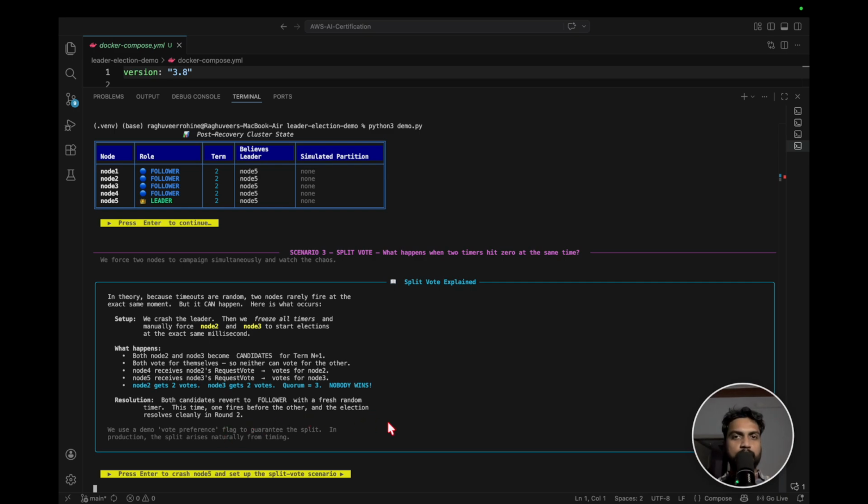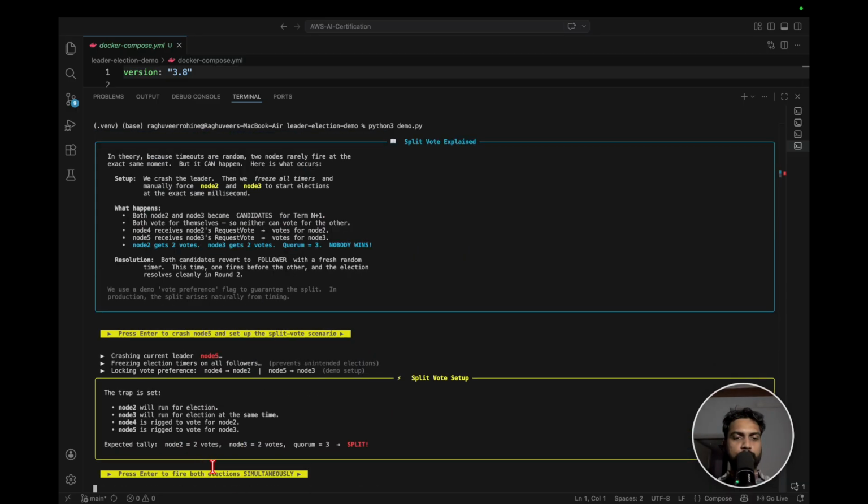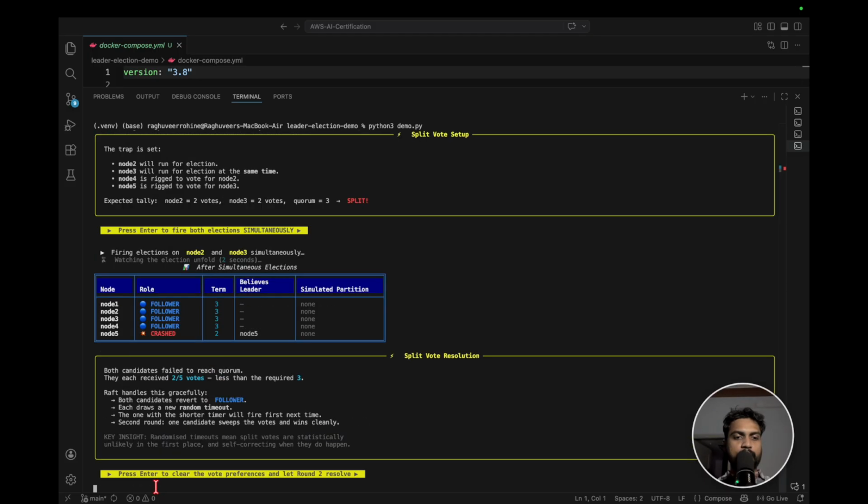Okay, so in round 1 there is no winner, so they go for round 2. So we are crashing node 5 and freezing the election timer, and the trap is now set. Node 2 will run for the election, node 3 will also run for the election, and this is where in round 1 nobody gets elected. So now you can see firing election for node 2 and node 3 simultaneously, watching the election unfold.